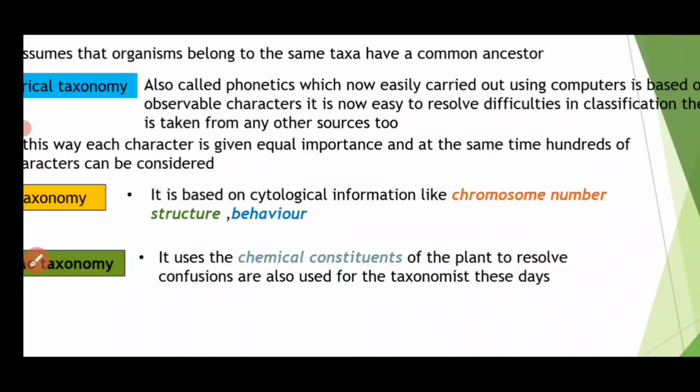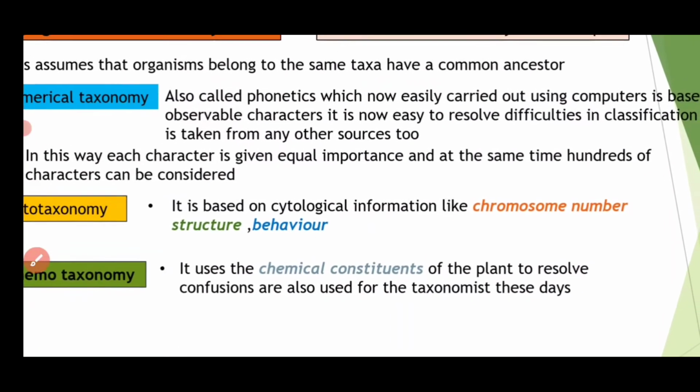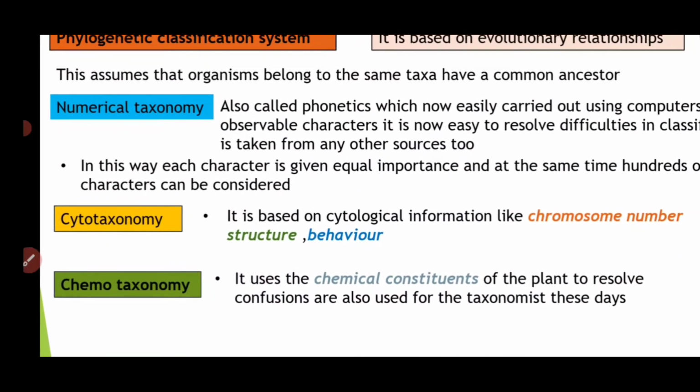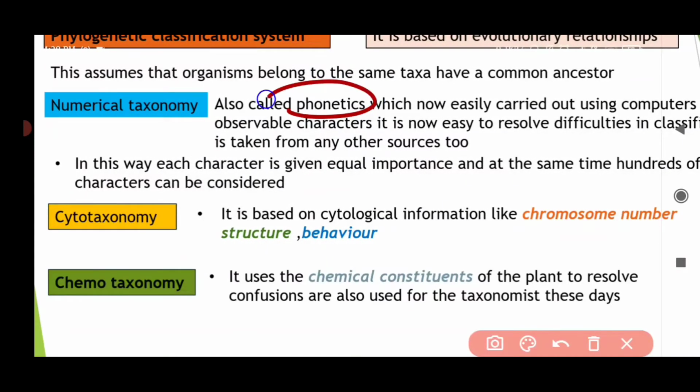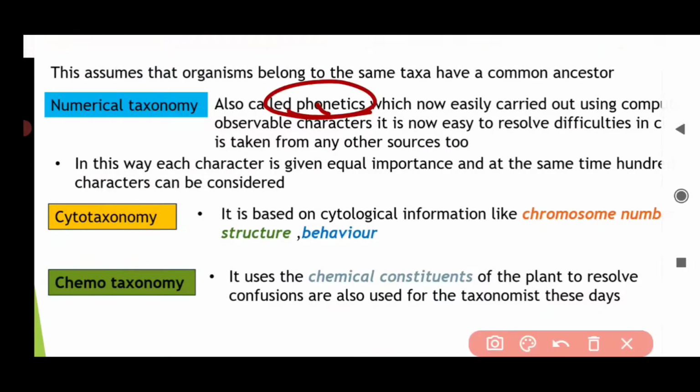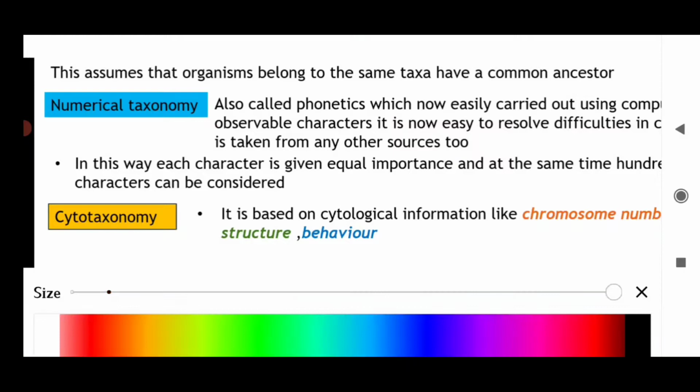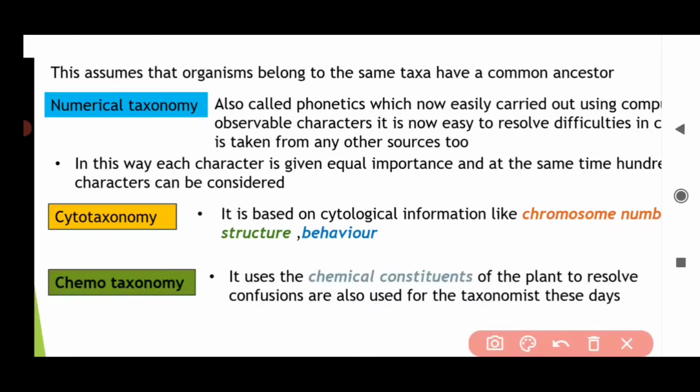Once again I will repeat, numerical taxonomy is also called phenetics. What you have to write in your exam: numerical taxonomy is also called phenetics. It is easily carried out using computers.